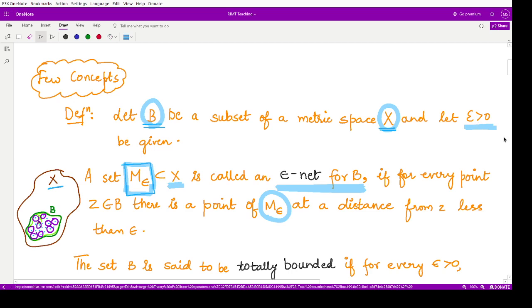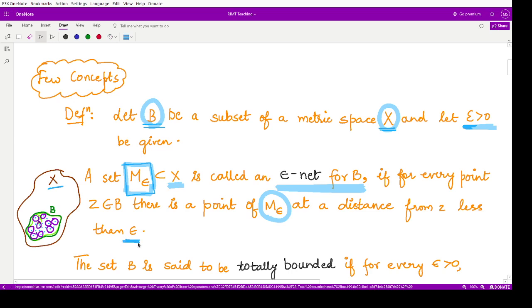So for every point in this set B, we can treat that point as center and, taking radius as epsilon, draw a circle around it, so that for every point of M epsilon within that circle, its distance from Z has to be less than epsilon.